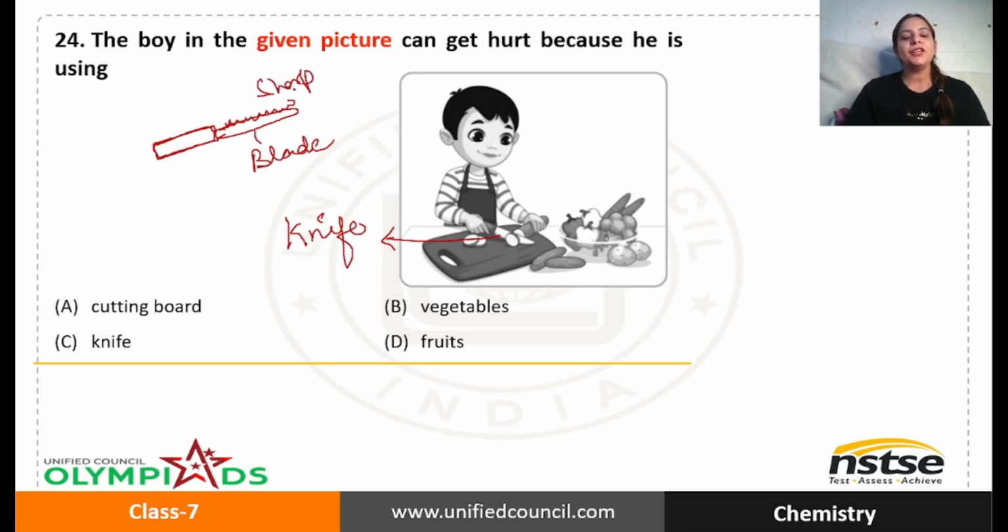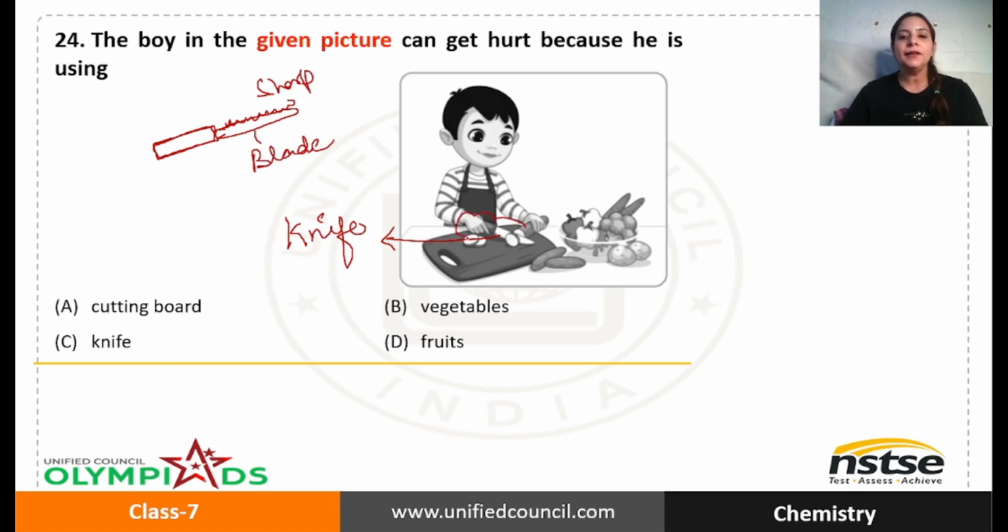When you hold the knife and put certain pressure, you can use it to cut things or peel things. But we have to be very conscious while using it, because this sharp blade may puncture your skin. It may cause a cut in your skin if you don't handle it carefully. So the boy in the given picture can get hurt.